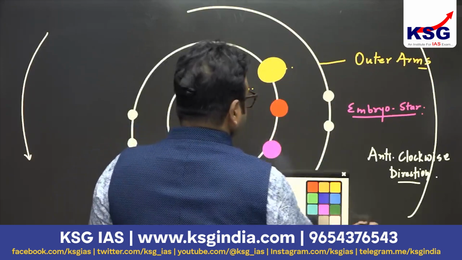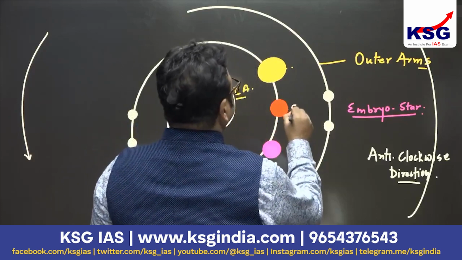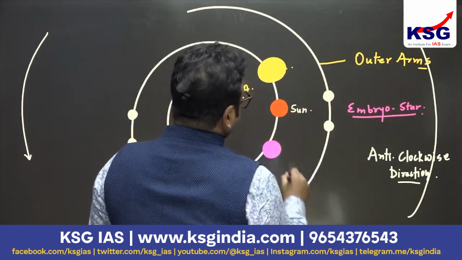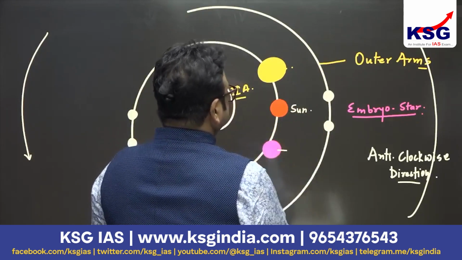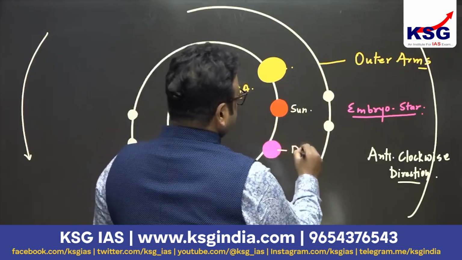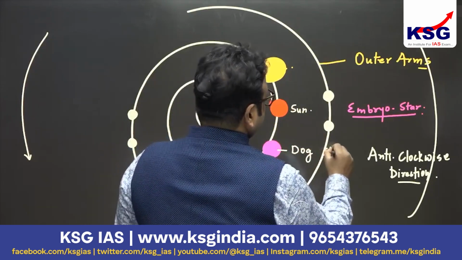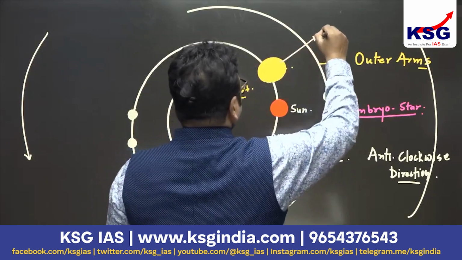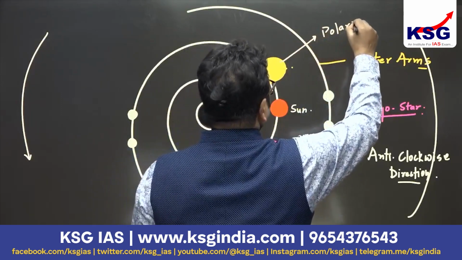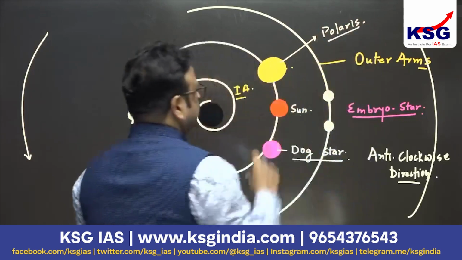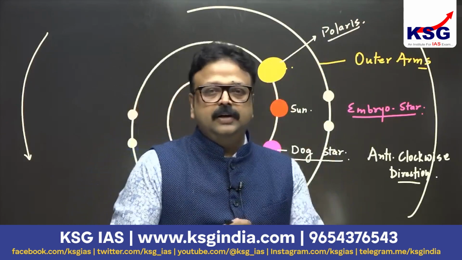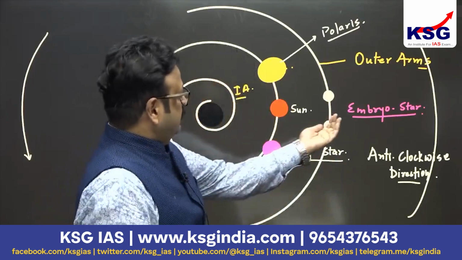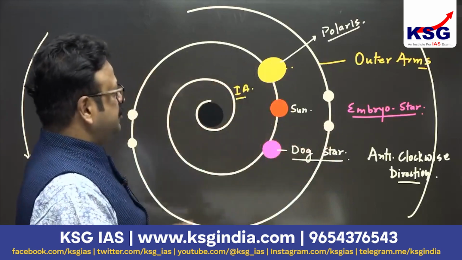So you will find, like, this is our sun. Fine. Suppose that this is another mature star. I am giving you the dog star, Proxima Centauri. We can name it Polaris, the Dhruva Tara as you call it. So these are present on the middle arm of the galaxy. Fine. Embryo star, then mature star.